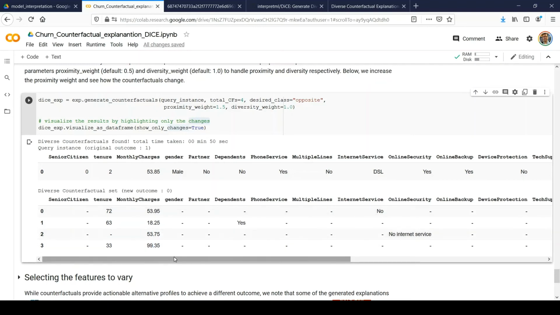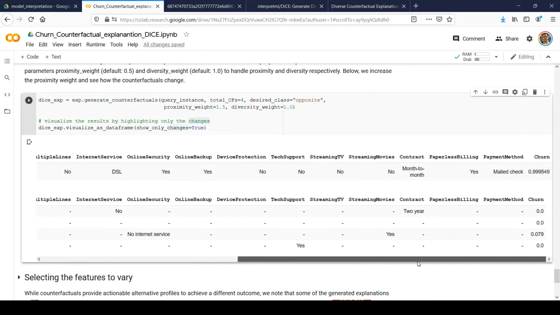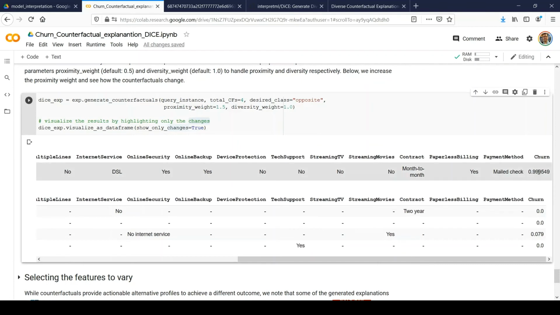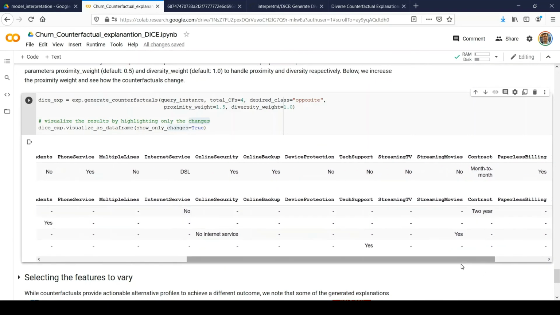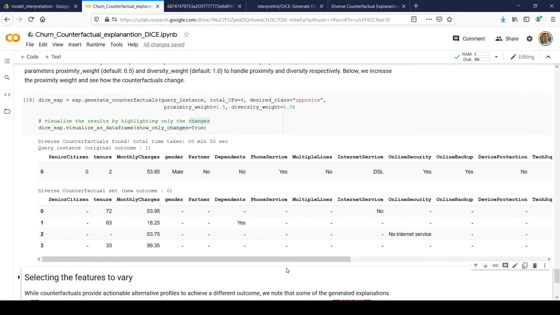So those sort of variations it has not provided, right? And so you can see the possibility of which explanation looks good from your perspective. Here it's saying that for this record the probability that the customer will churn is 99.99, and here it's saying that the probability of churning is 0. So once you modify these values in your input data, the customer will not churn.